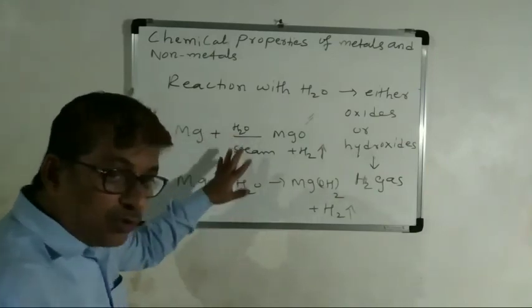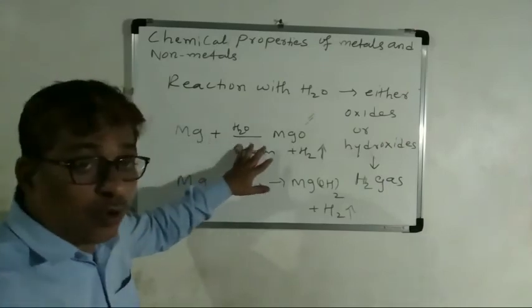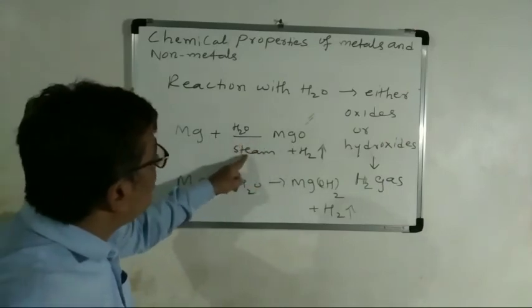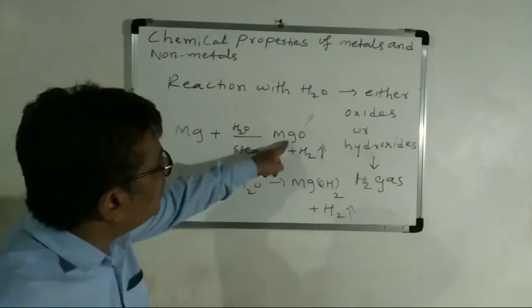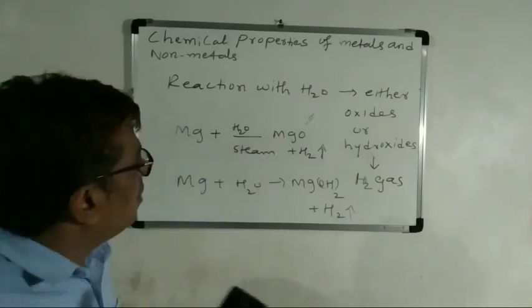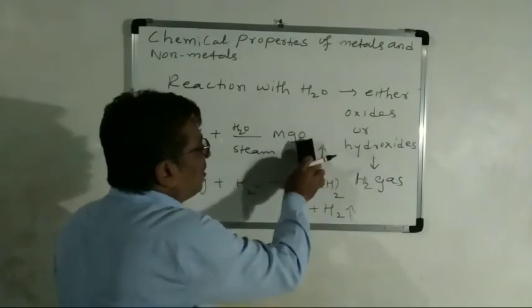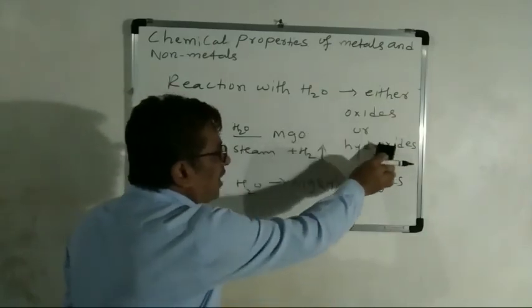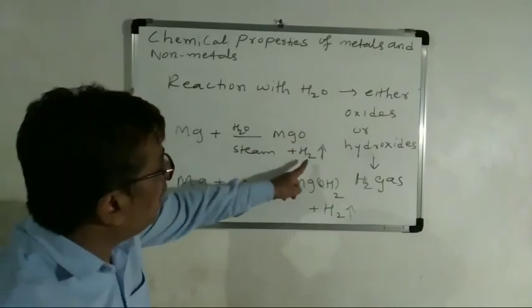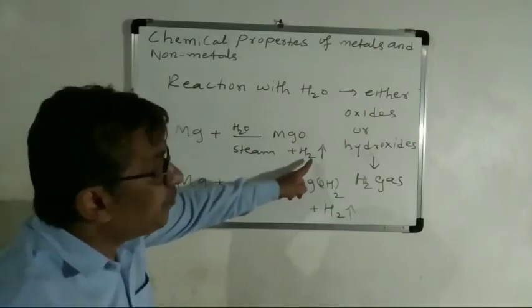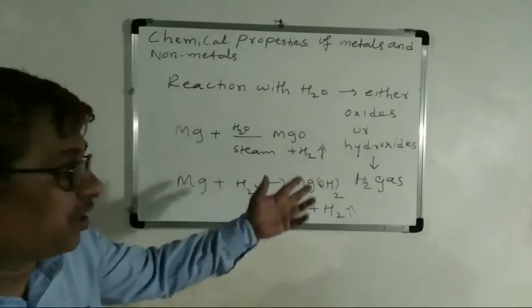Here the water is steam, the hot water. So magnesium oxide is produced, and it also produces hydrogen gas.